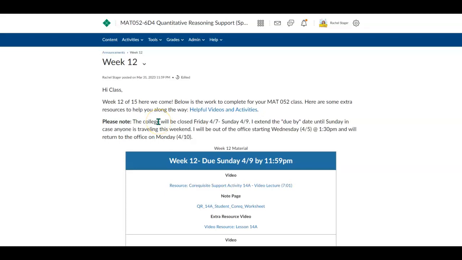Please note the college will be closed Friday the 7th to Sunday the 9th. So I did extend the due by date until Sunday just in case anybody is traveling. But I will be out of the office Wednesday the 5th starting at 1:30 and I'll return on Monday. So please plan accordingly if you have any questions.